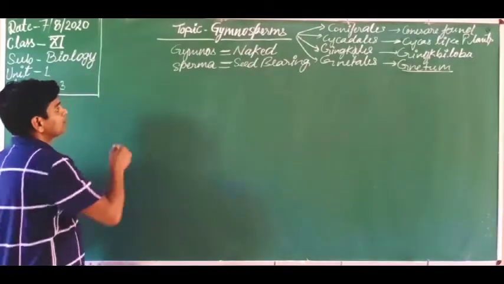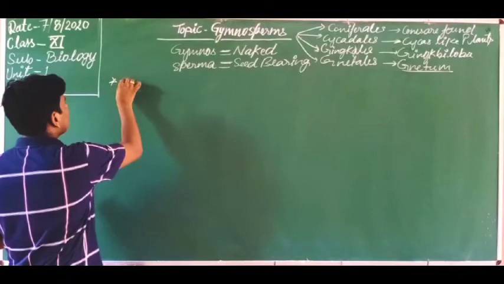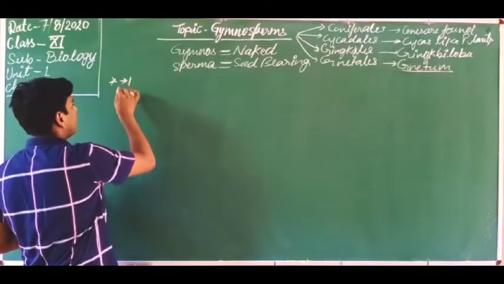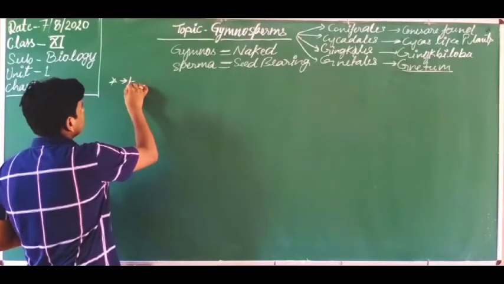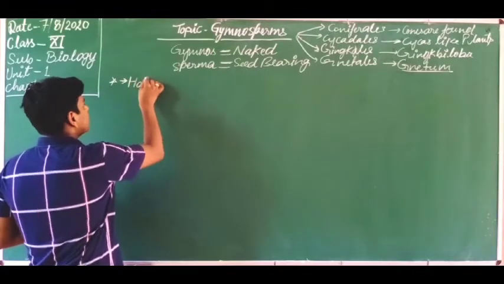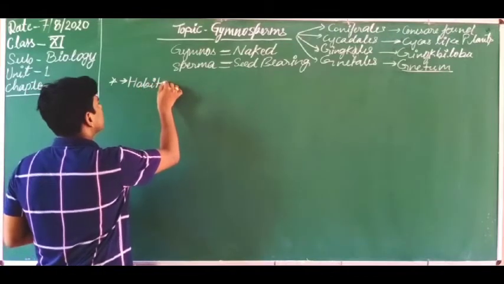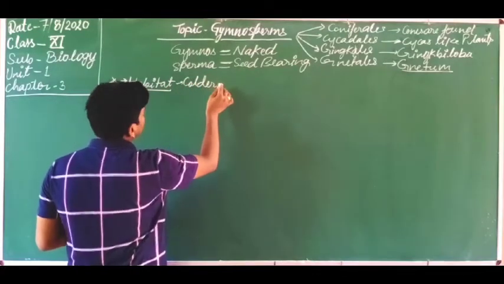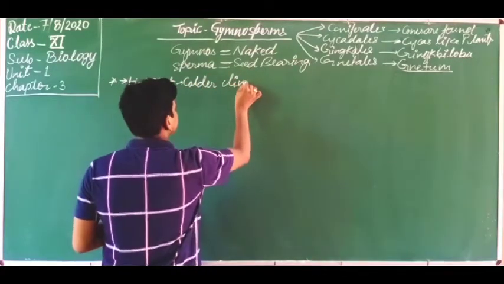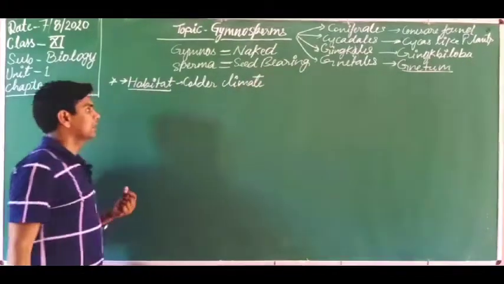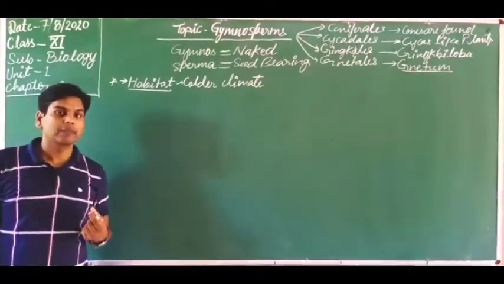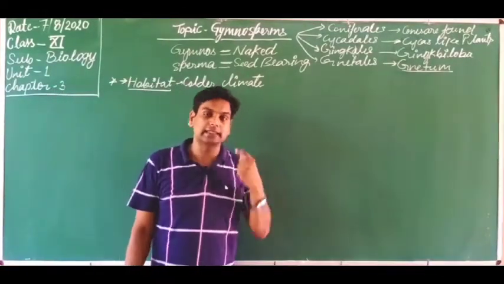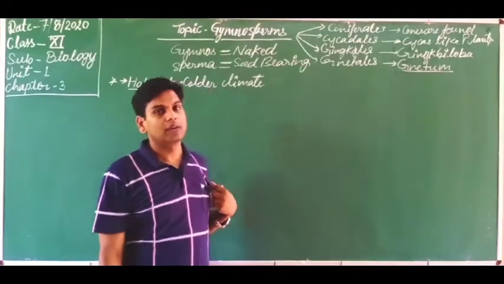Dear students, gymnosperms are plants that grow in colder areas. So the habitat is colder climate. They grow in a colder climate, and are also present at hill stations, because at hill stations the temperature is lowest, and they also require high altitude.